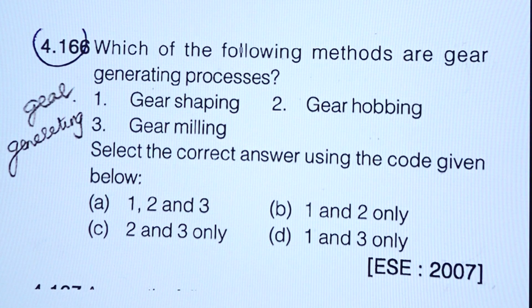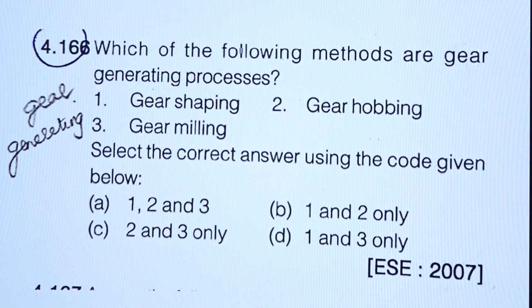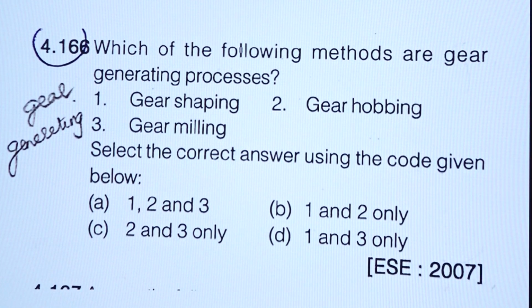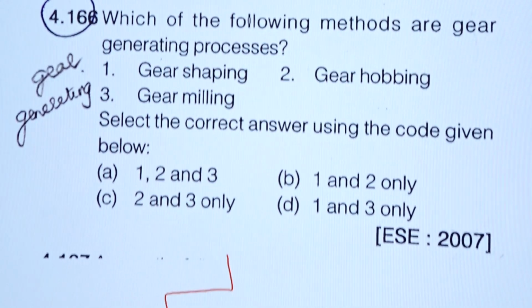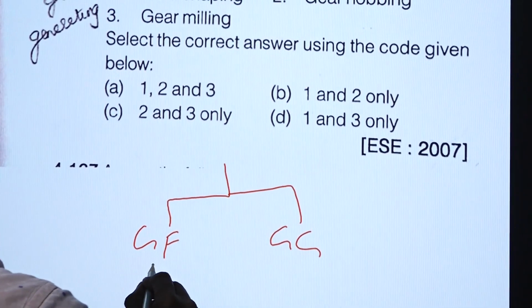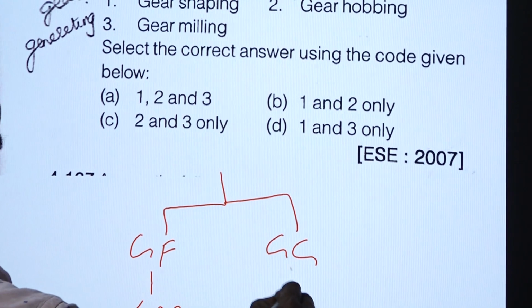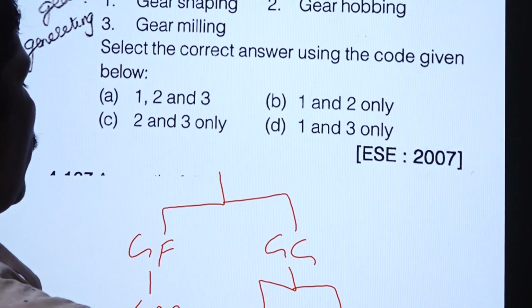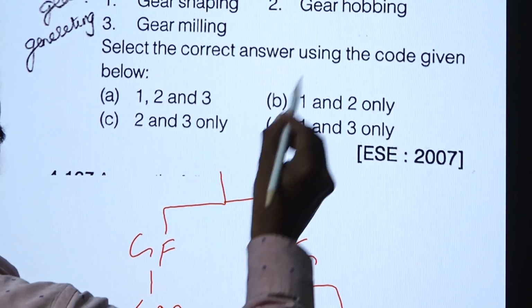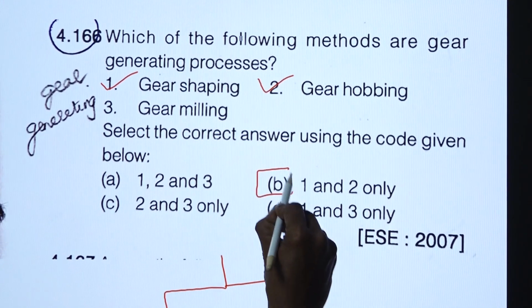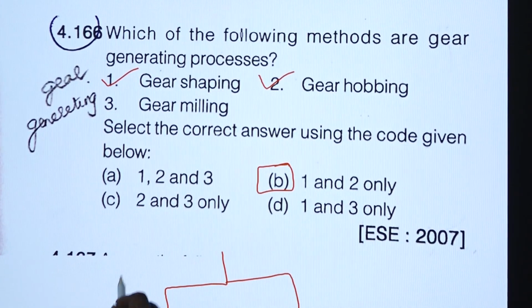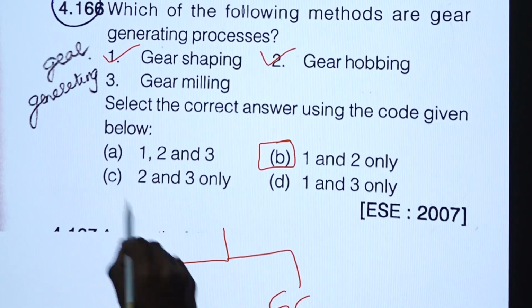Which of the following methods are gear generating processes? Gear manufacturing process is broadly classified into gear forming process and gear generating process. In gear forming we have gear milling, in gear generating we have gear hobbing and gear shaping. So, our option 1 and option 2 are right. Option 3 will not come, it is a gear forming process.